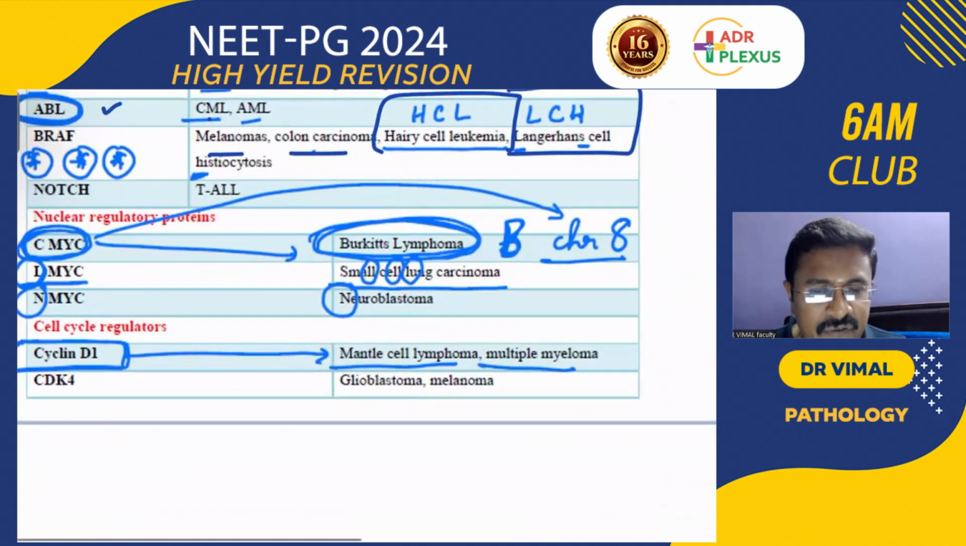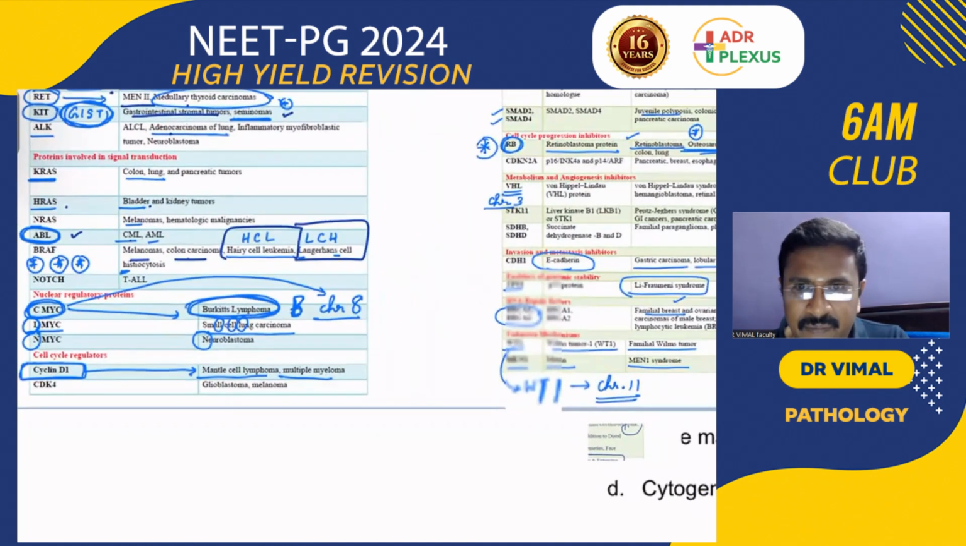C-MYC for Burkitt's lymphoma, L-MYC for small cell lung carcinoma, N-MYC for neuroblastoma. Cyclin D1, mantle cell lymphoma, multiple myeloma, CDK for gliomas and melanomas.